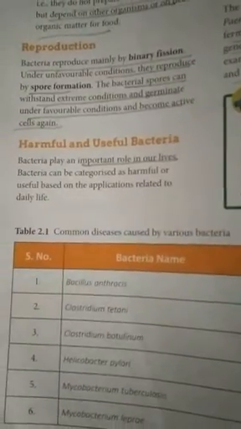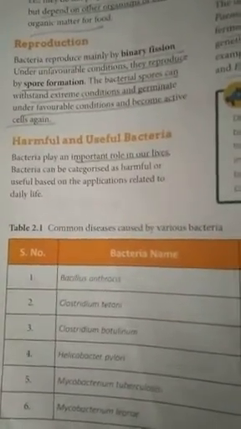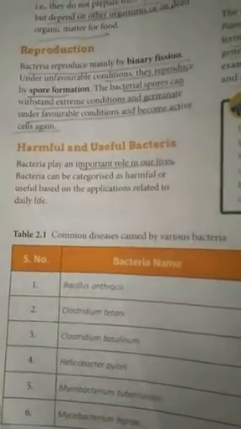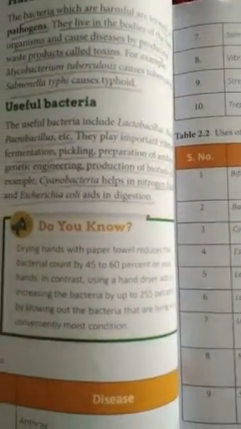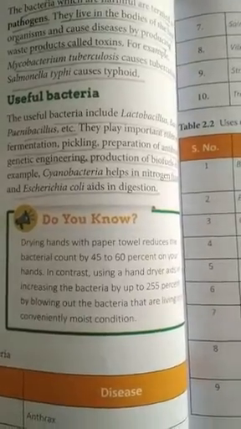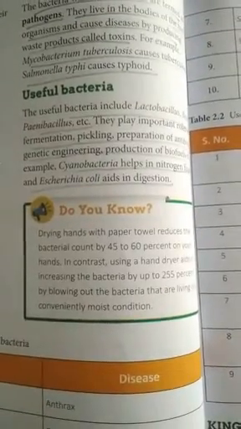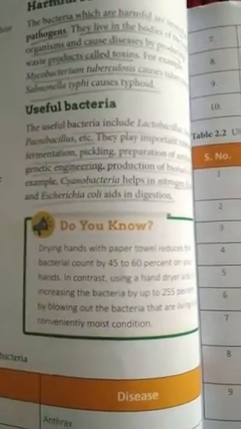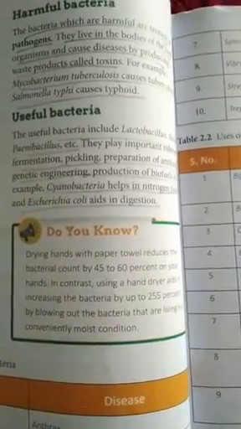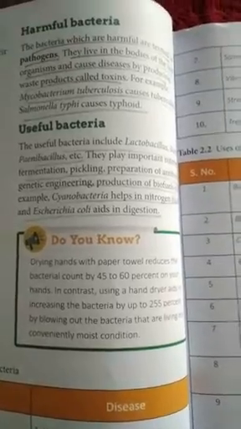Now harmful and useful bacteria. Bacteria are present everywhere, but some of them are very useful for us and a few are harmful to us. So what are the harmful bacteria? Harmful bacteria are called pathogens. They are disease causing ones. They get inside our body, release toxic substances called toxins, and cause different kinds of diseases.